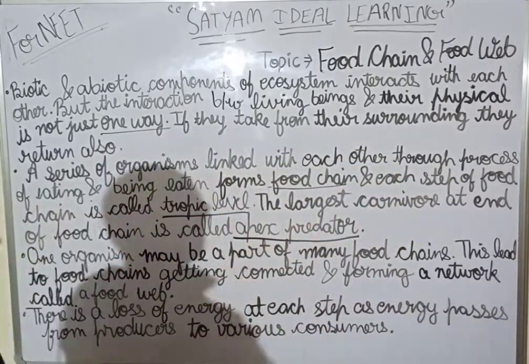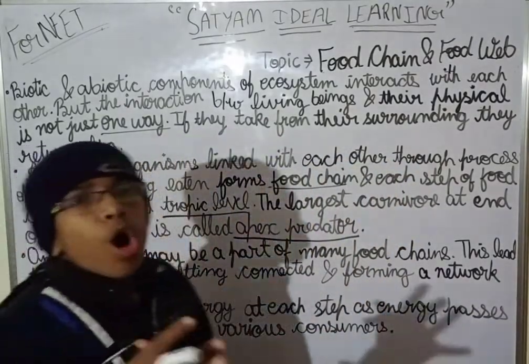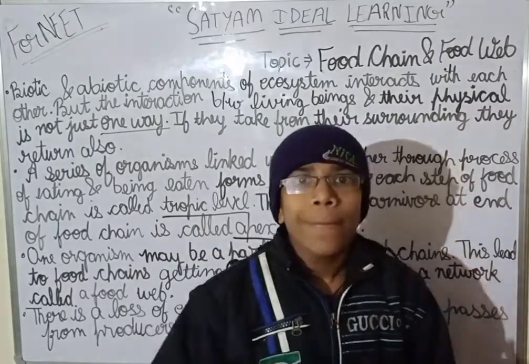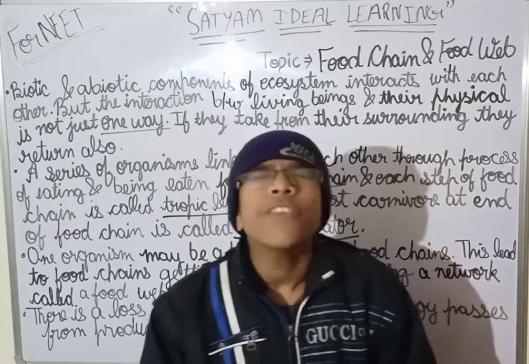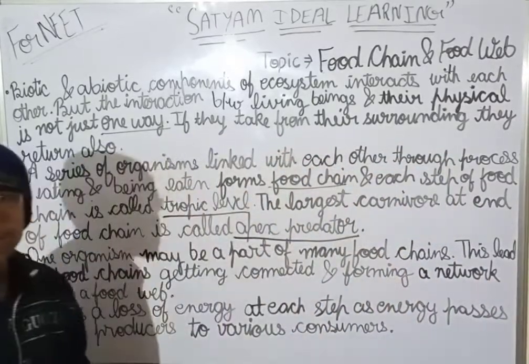The members of the biotic component also interact with each other in many ways. Clear this thing?